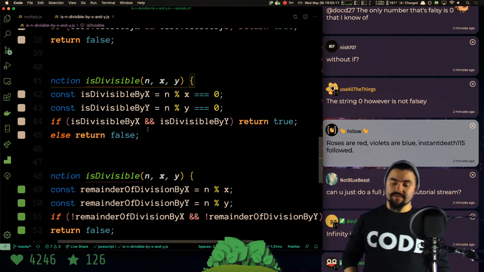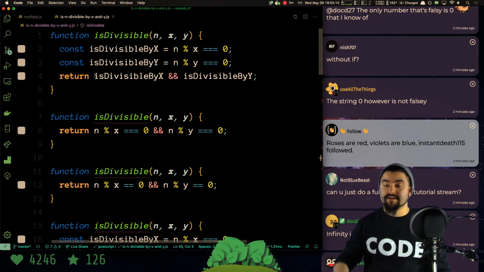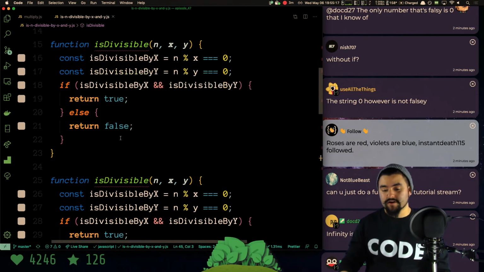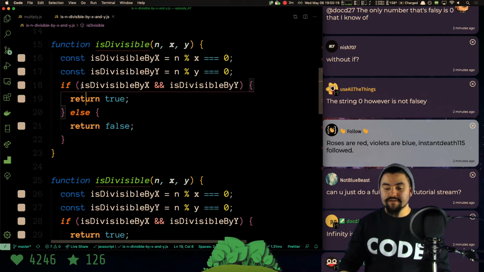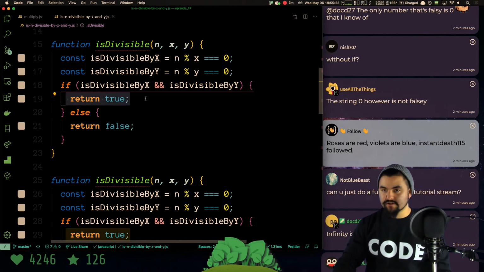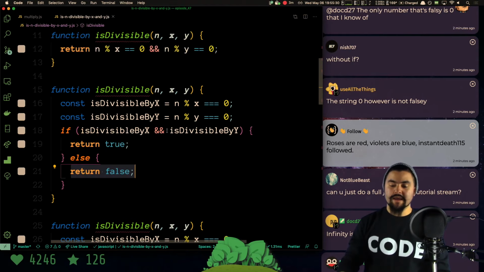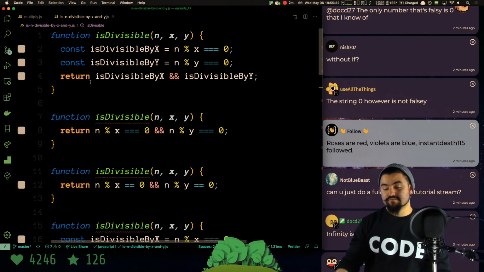You can absolutely do it without the if. Yeah, so what I was showing is, in the first way that I solved it, I didn't use if else. So if else are conditional statements. You can say if this expression results in true, then the code inside these curly braces is going to execute. If this expression results in false, then this expression will execute. But what I was showing is you technically don't need that.